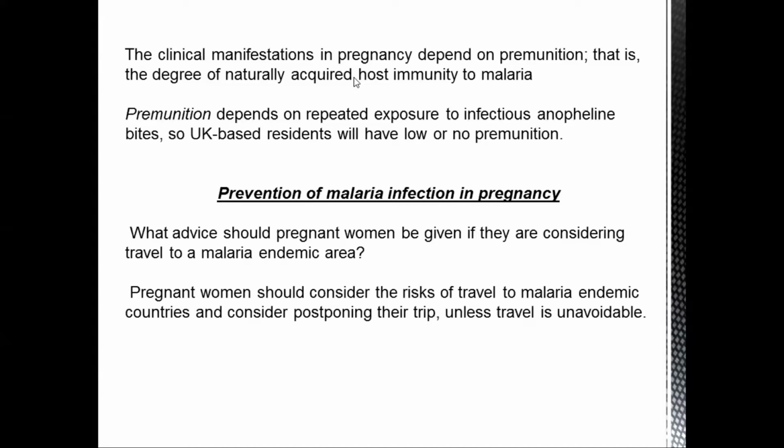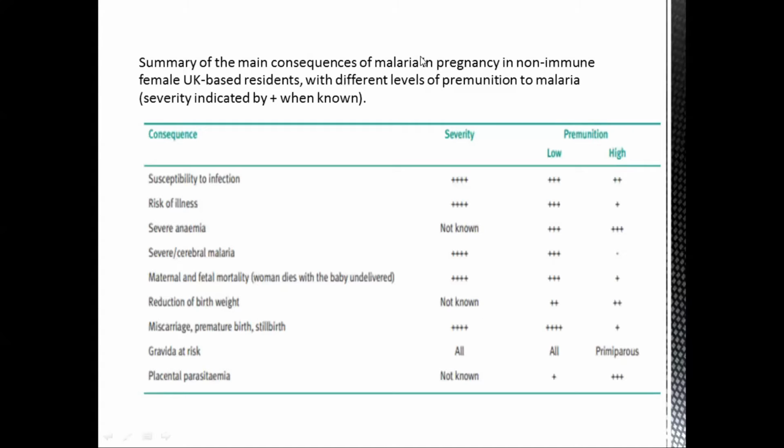Now, what are the consequences of malaria in pregnancy in non-immune UK-based female residents? These are the consequences that we will be discussing ahead as well. The woman can have infections, and is at risk of anemia, severe malaria, along with maternal and fetal mortality.